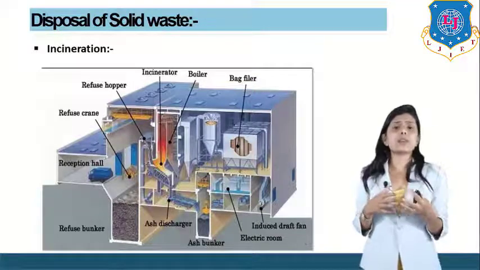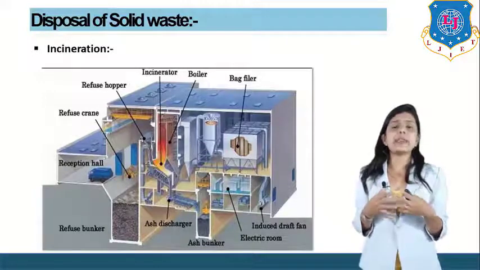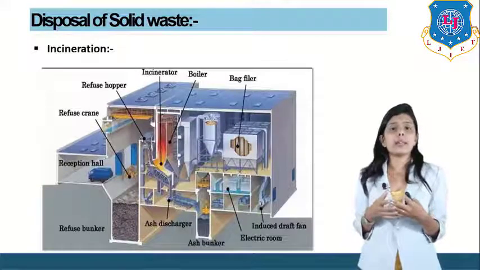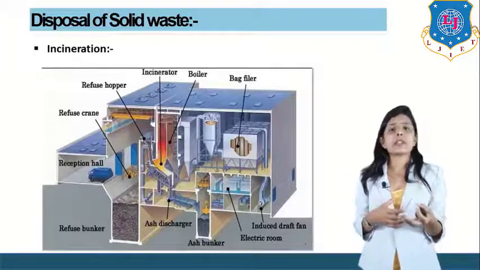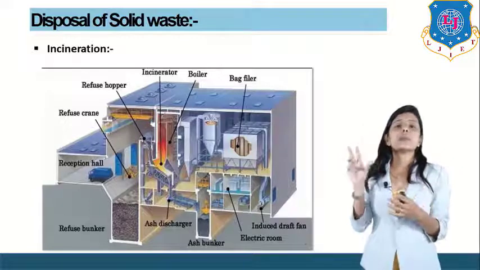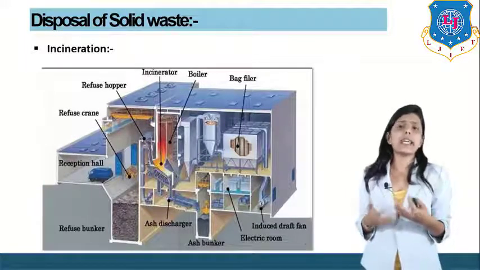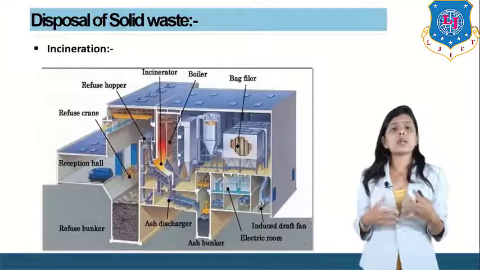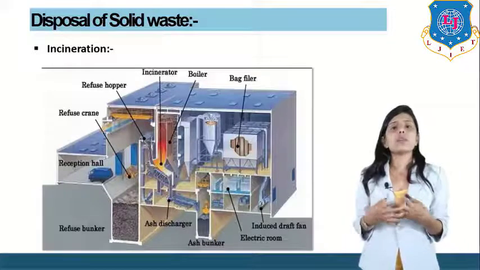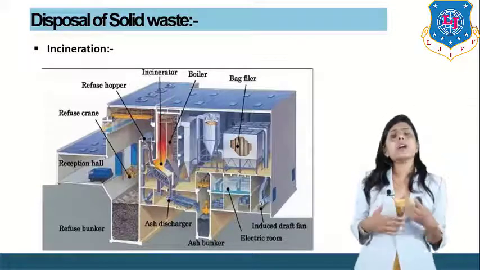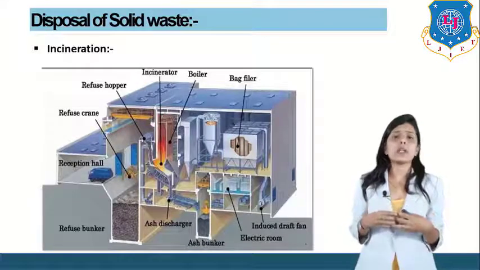And when the waste is burned, ashes are also created because of incomplete combustion of organic matter. So that ash is also collected and converted into bricks. That is how the incineration process works. The disadvantage of the incineration method is majorly air pollution, because there are some toxic gases present after burning of the waste. So air pollution is the biggest problem. The advantage of the incineration method is that it reduces waste in our surroundings.